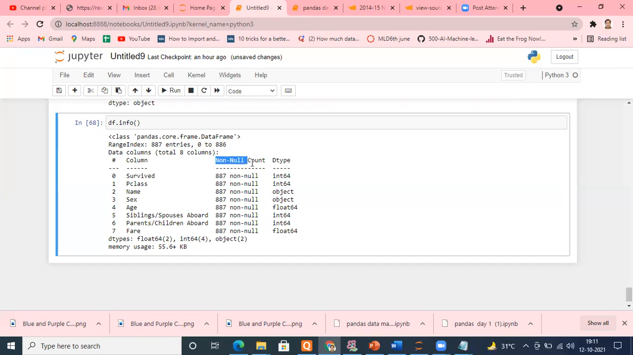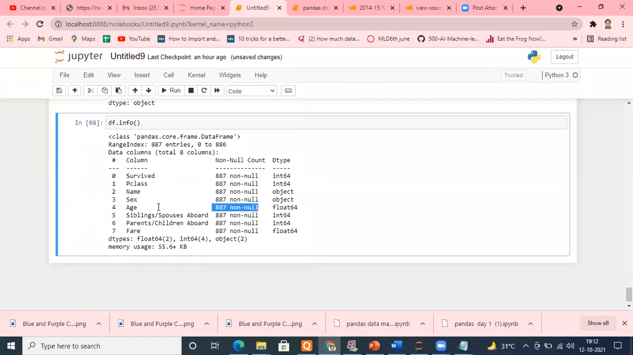See, read it properly. Non-null count tells me the number of rows which are not null. Getting my point? It is telling me 887 rows are not null. So it is giving me one more piece of information: how many non-null values are there.